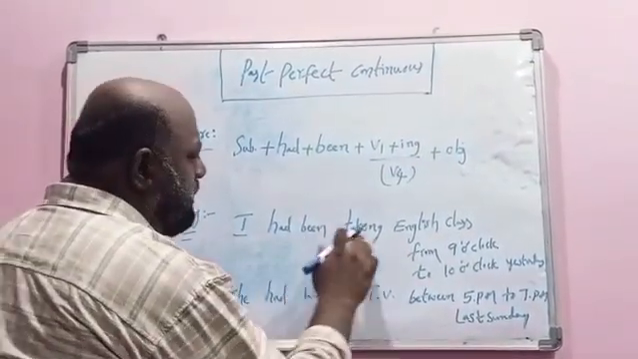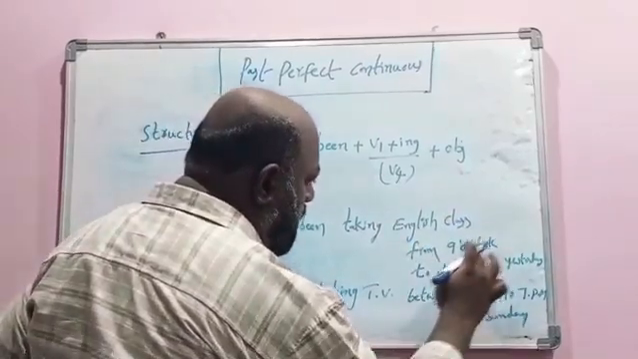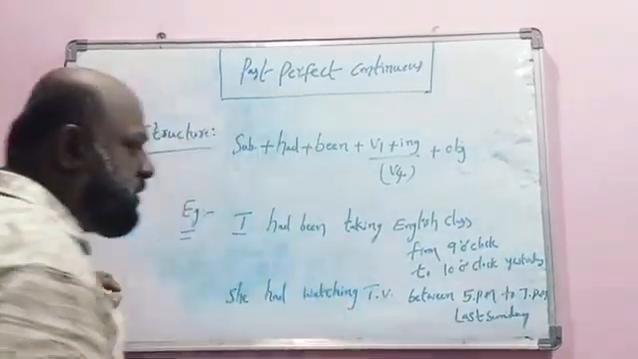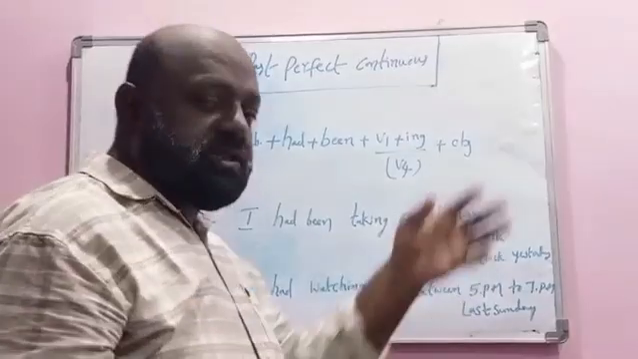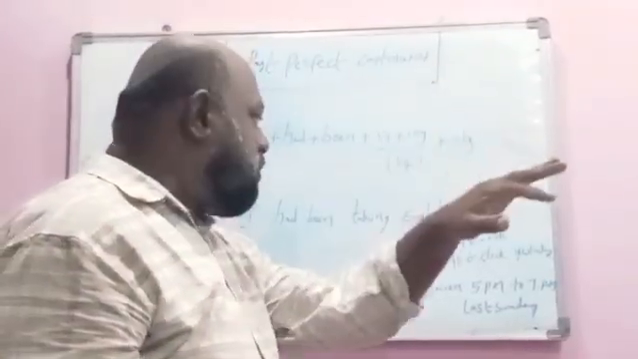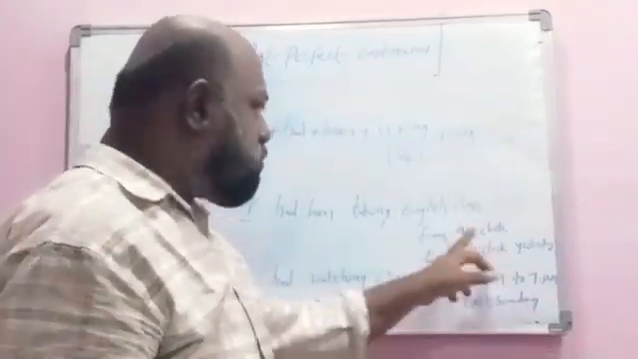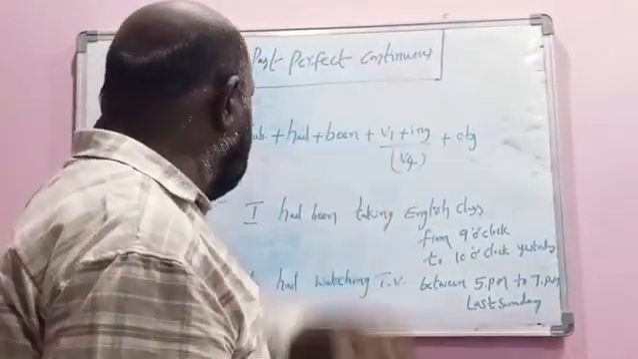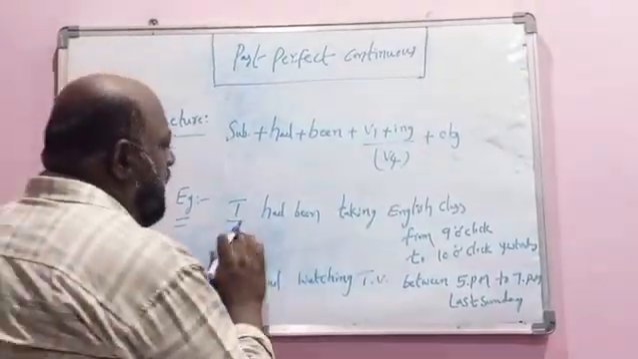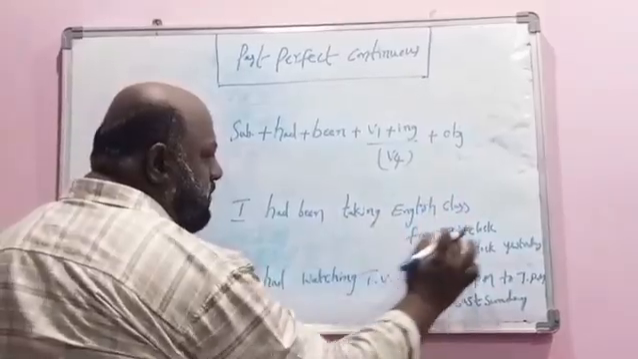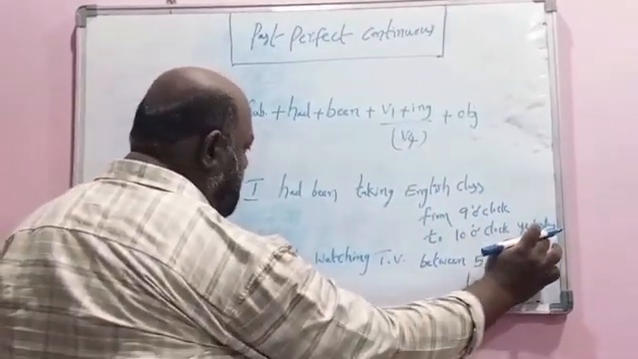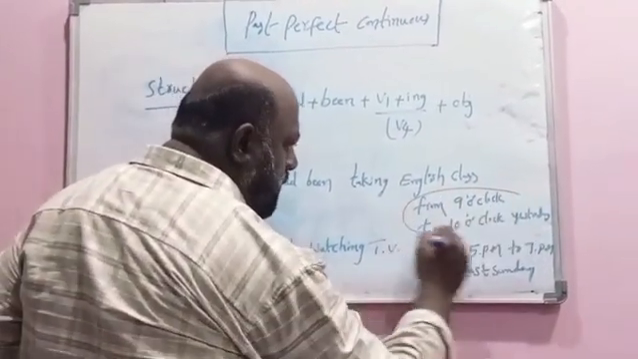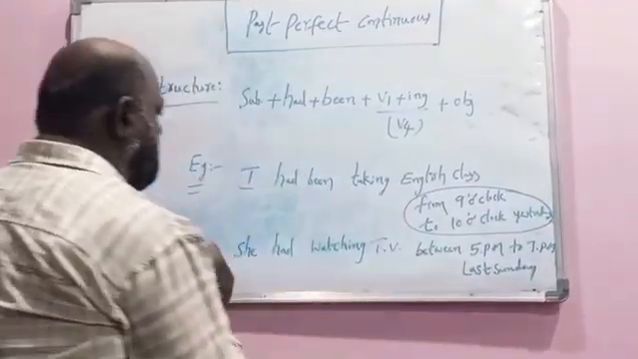I had been taking English class from 9 o'clock to 10 o'clock yesterday. Means I had been taking English class, okay, yesterday 9 o'clock to yesterday 10 o'clock. In between these two times an action was going on. What is that? I had been taking English class from 9 o'clock to 10 o'clock yesterday. From 9 o'clock to 10 o'clock yesterday is the clue for duration.